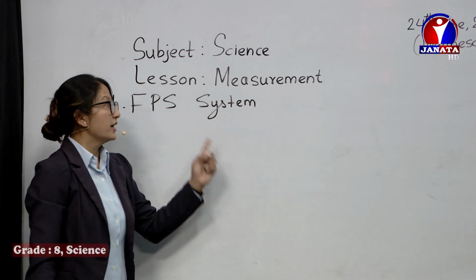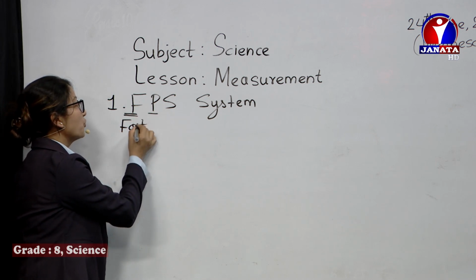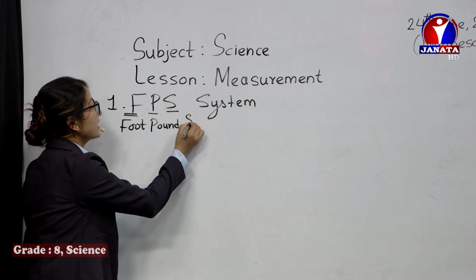We all know F stands for foot, P stands for pound and S stands for second.